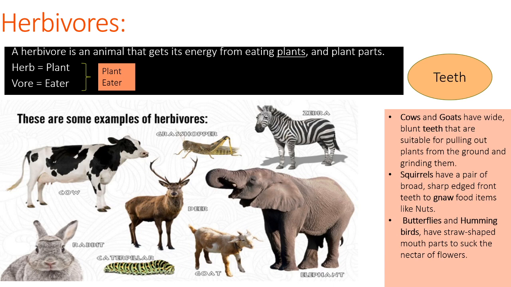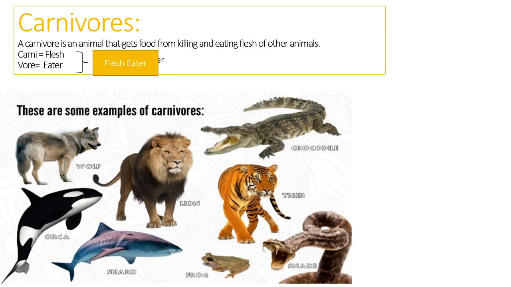And butterflies and hummingbirds, what do they eat? They consume nectar from flowers. So they have developed straw-shaped mouthparts to suck the nectar. We all love drinking juices and milkshakes with the help of a straw, right? How do we enjoy it? Yummy. Likewise, butterflies and hummingbirds have mouthparts like a straw, which helps them suck food from flowers.